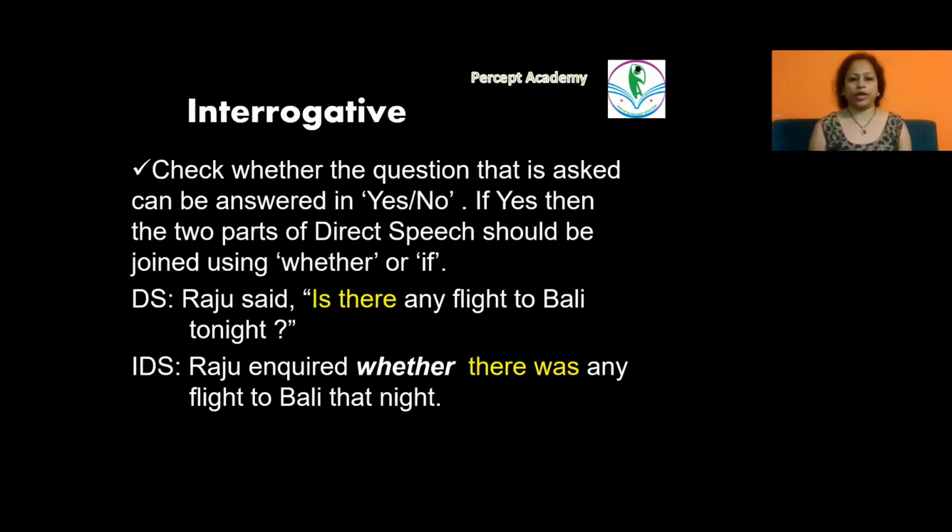Let's look at the interrogative. When we're trying to change interrogative statements from direct to indirect speech, we need to remember that the first thing we need to check is whether the question being asked in the quotes has an answer yes or no. If the answer is yes or no, then whatever the answer, after yes or no, anything could be added. For example, do you know the way? Are you coming to the party? Do you know this experiment? Have you submitted your assignment? So these are the questions where the answer would begin with yes or no.